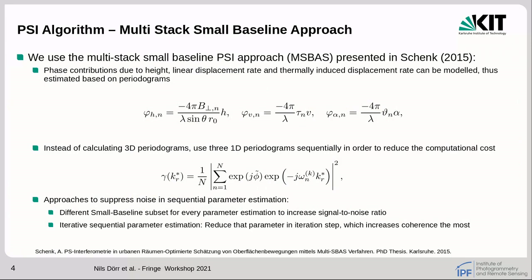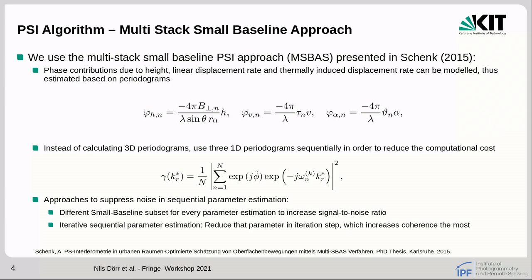We use a multi-stack small baseline PSI approach, which was described in Schenk 2015. The parameters height, linear displacement rate and thermally induced displacement rates are estimated using 3 1D periodograms sequentially instead of using one 3D periodogram in order to reduce the computational cost.